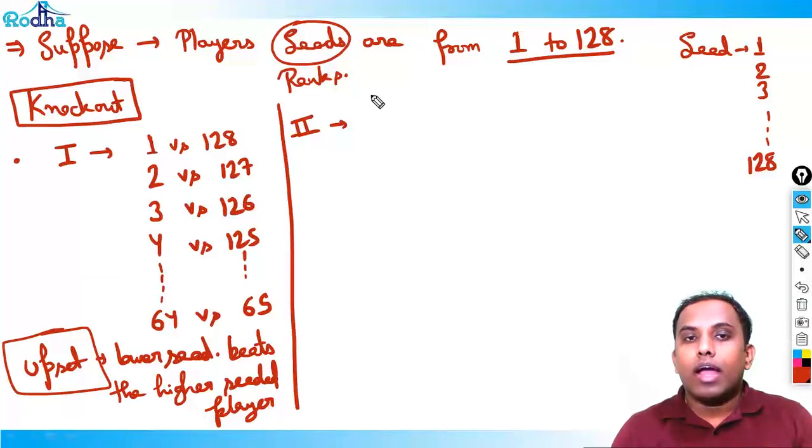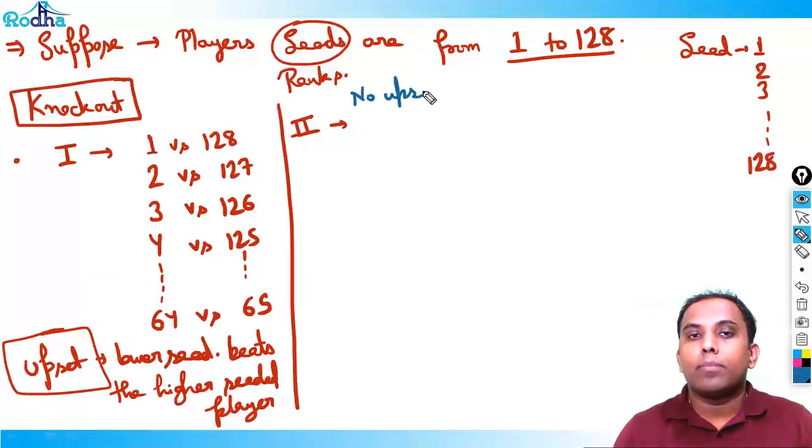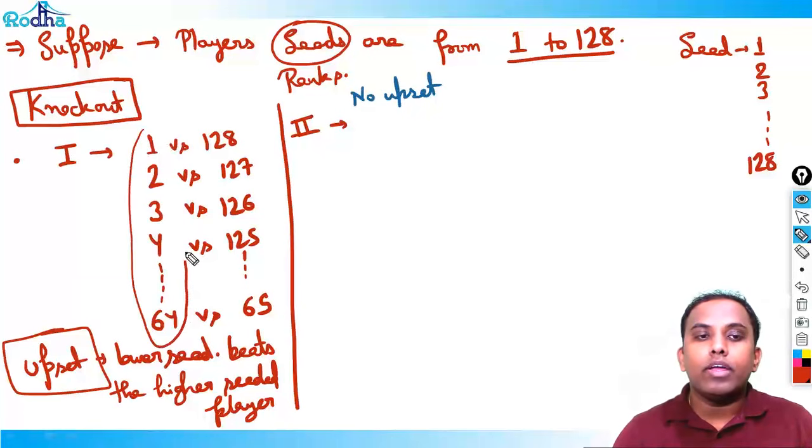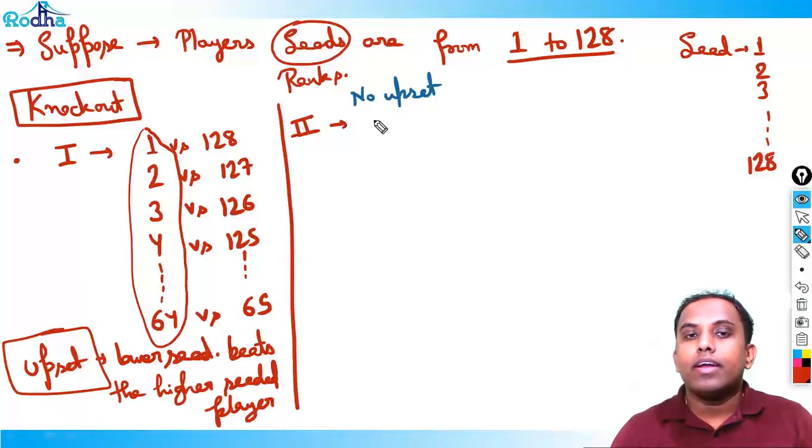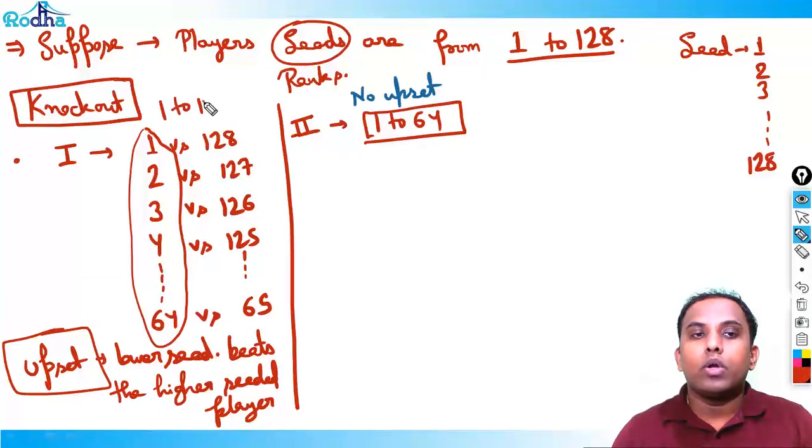So suppose I'm writing the case of no upset. In case of no upset, what will happen? All the higher ranked players will qualify, and they are expected to beat the lower ranked players. They will beat them, right? So in the second round, players 1 to 64 are reached. In the first round, players 1 to 128 were there. In the second round, 1 to 64.